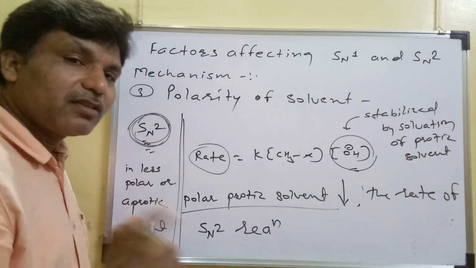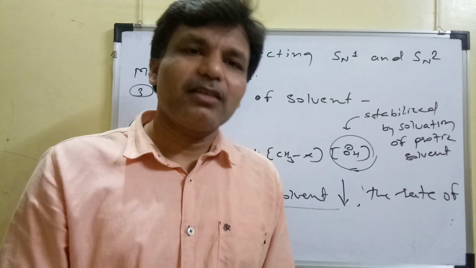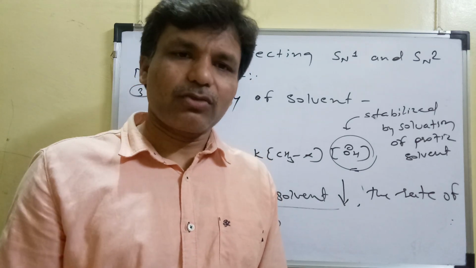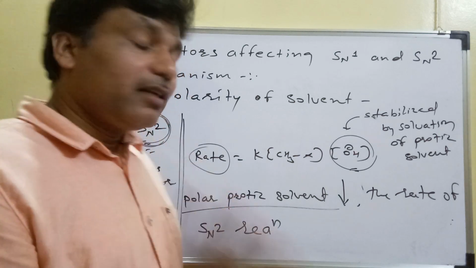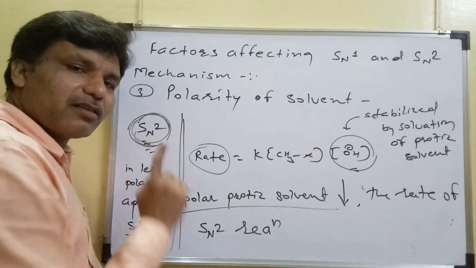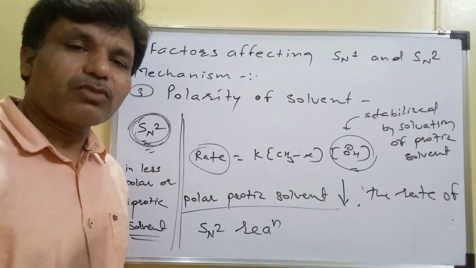Okay, that means in general the SN1 reaction is favorable in polar protic solvent compared to aprotic solvent, and SN2 reaction is favorable in less polar or aprotic solvent.